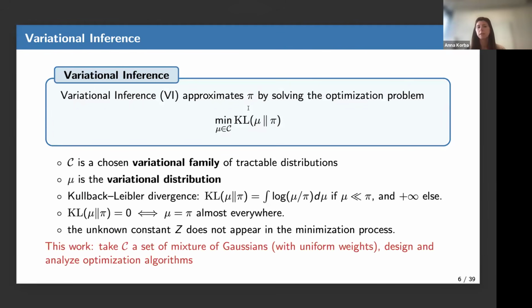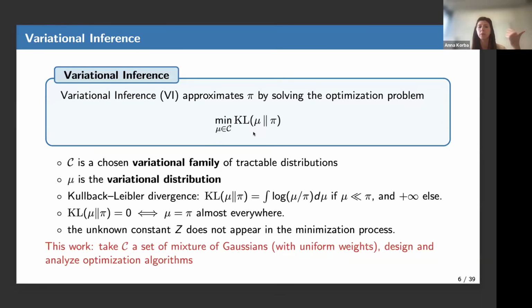So alternatively, what has been proposed as an alternative approach is variational inference, where your goal is to approximate pi by solving an optimization problem written as follows. You will minimize a KL, Kullback-Leibler divergence, between a candidate mu and pi, and mu lives in a parametric family of distributions. So C is the parametric family called the variational family. Mu is the variational distribution.